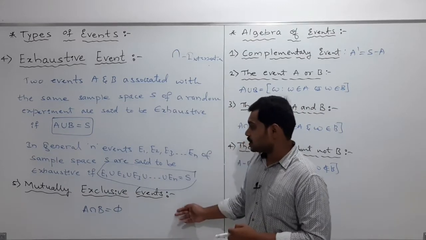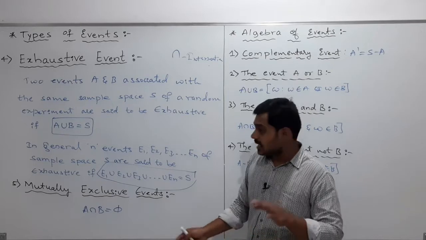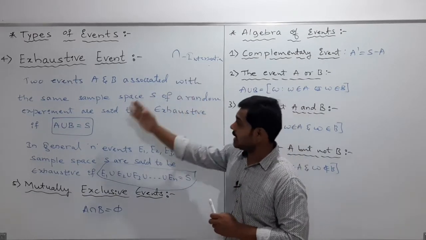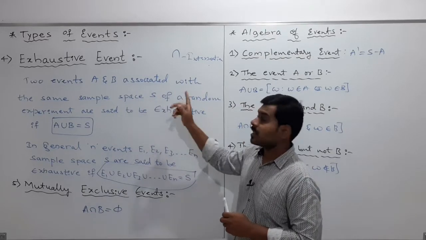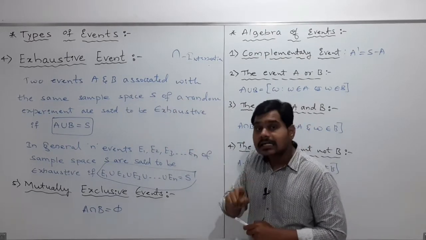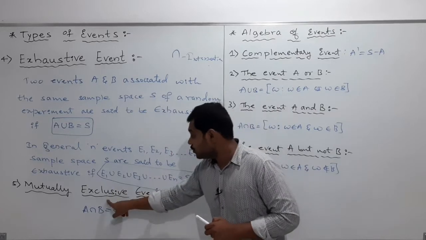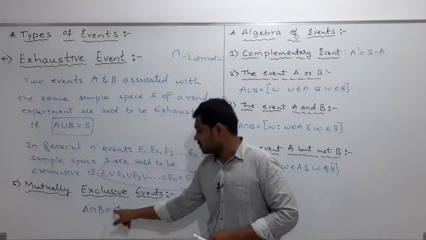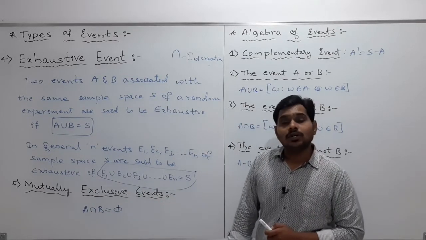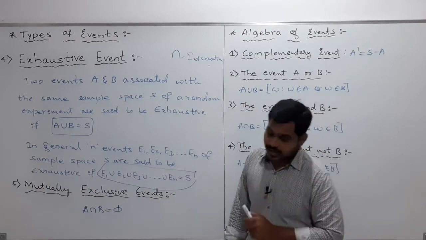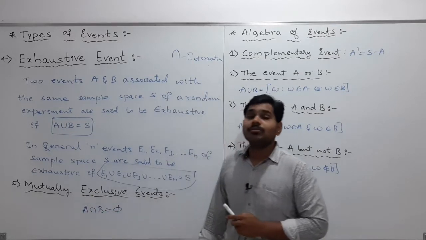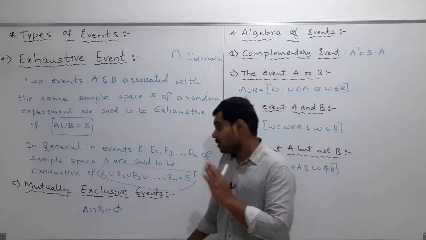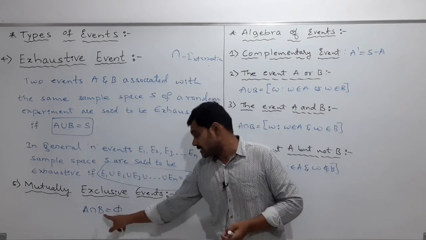Clear? And next, my dear students, mutually exclusive. Here also two events A and B associated with the same sample space S of a random experiment are said to be mutually exclusive events if A intersection B is equal to phi. If A intersection B is equal to phi, then we can say that A and B are mutually exclusive.